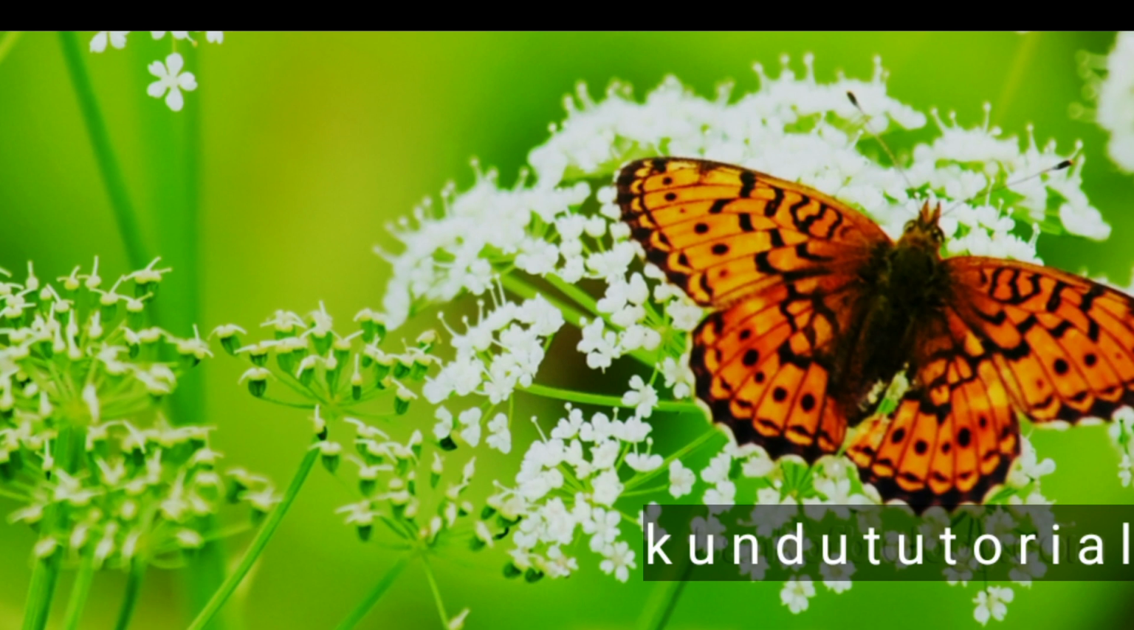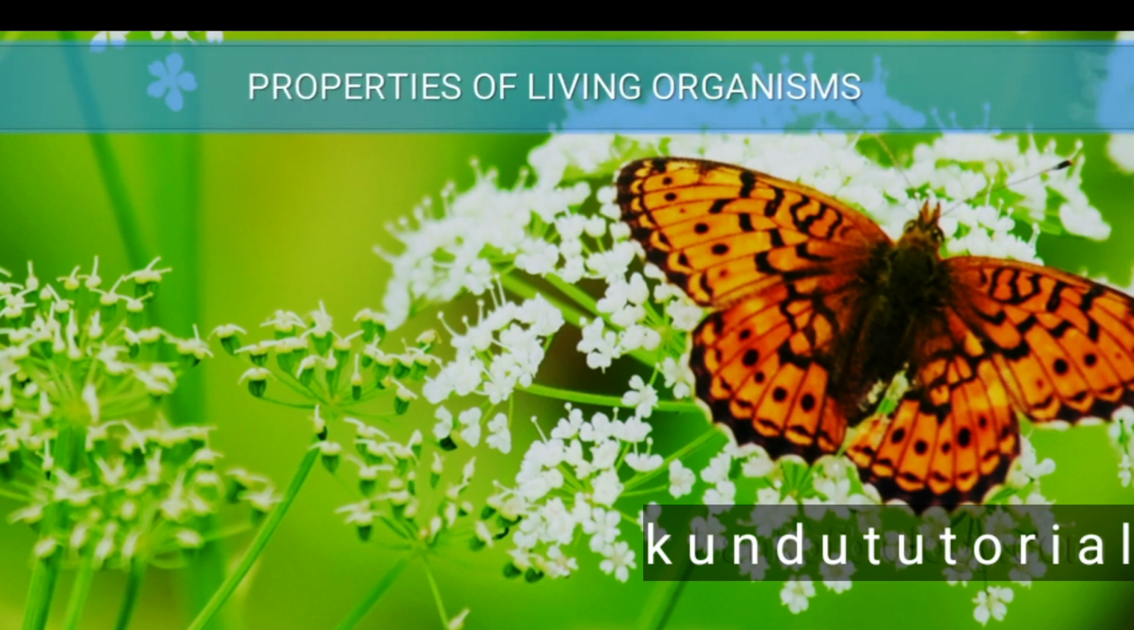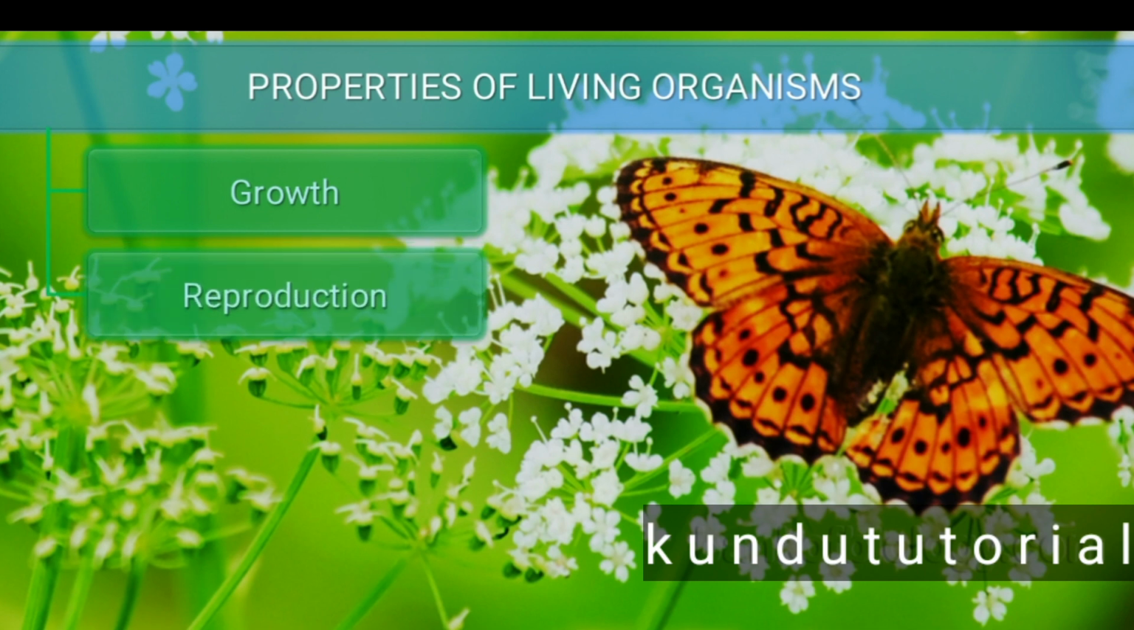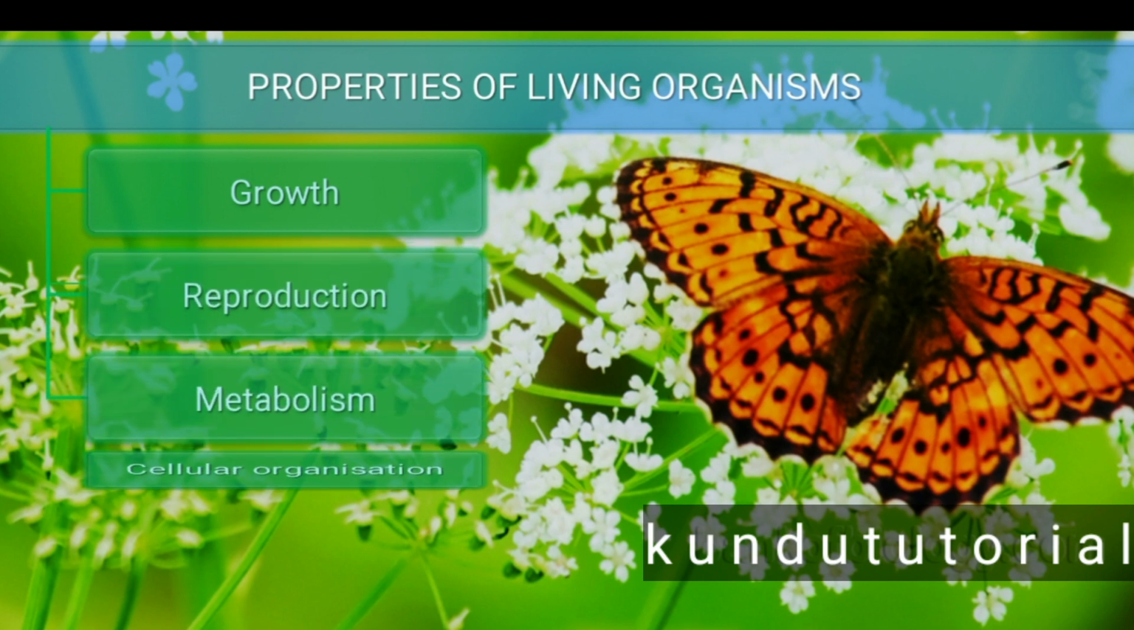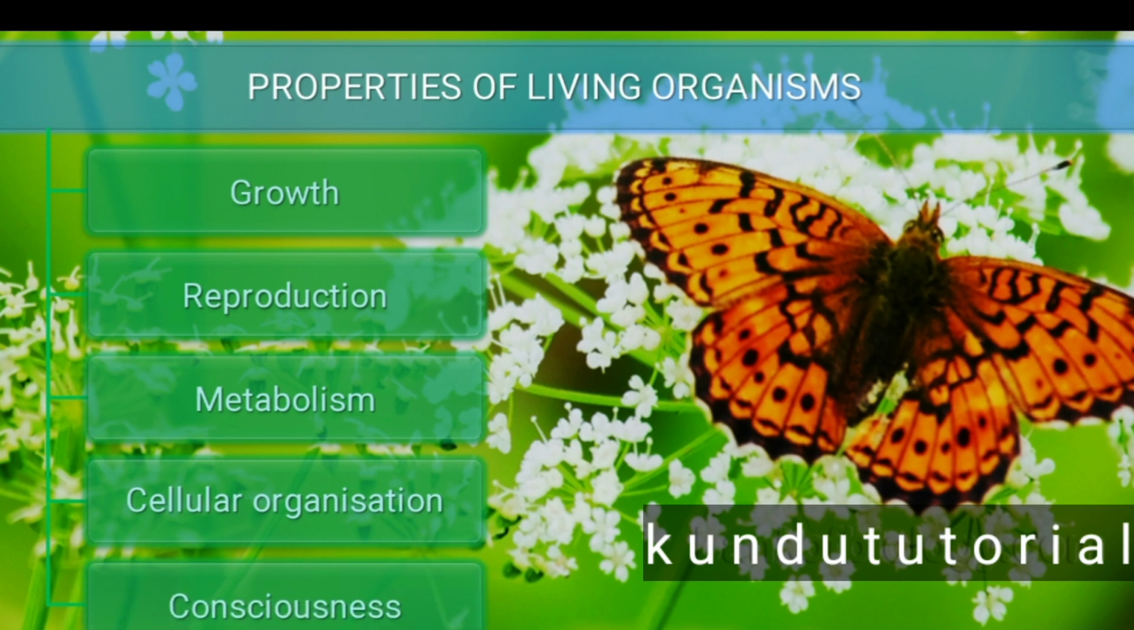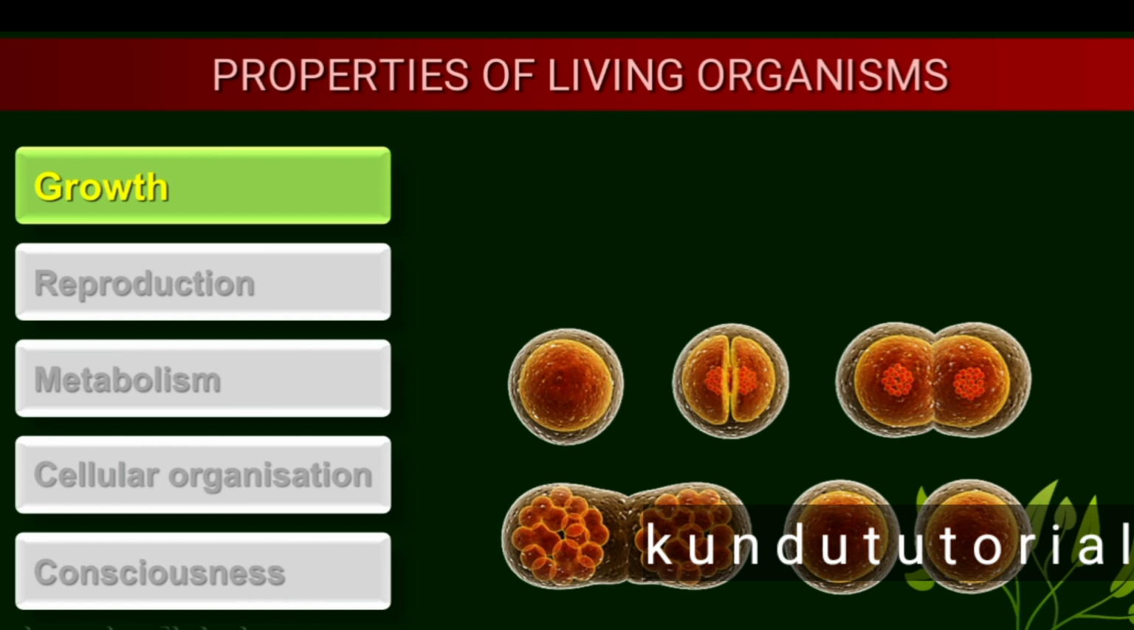Next, we will be reading what are the different features of the living organisms, that means the properties of living organisms. So let's start. Growth, reproduction, metabolism, cellular organization and consciousness. So these 5 properties of living organisms are very important to say that it is living. The chair and table, they are non-living. So these are the differentiating characteristic features. So first we will be going to discuss growth.